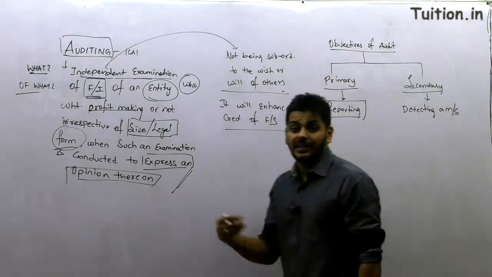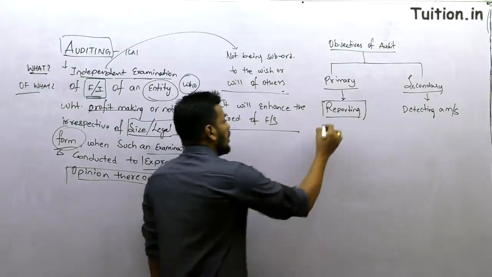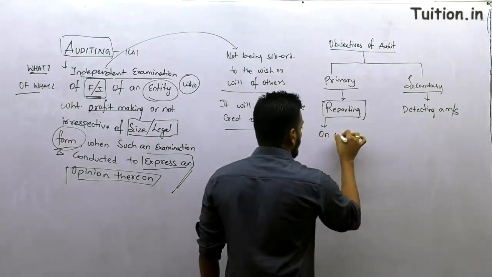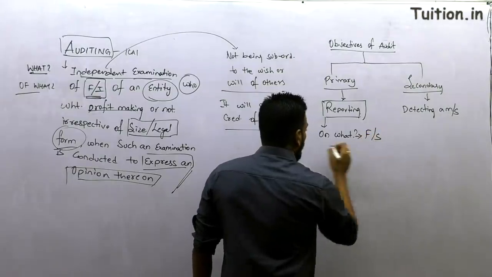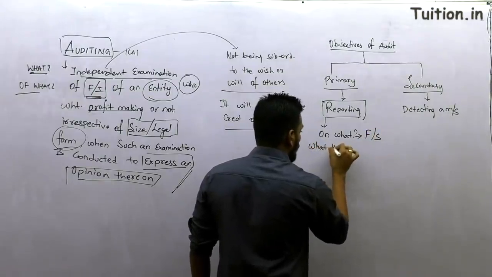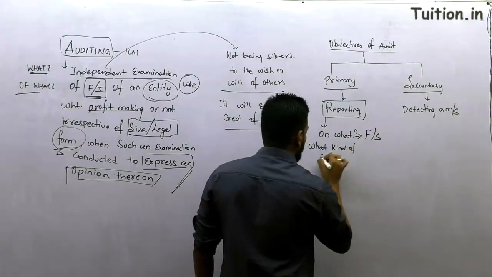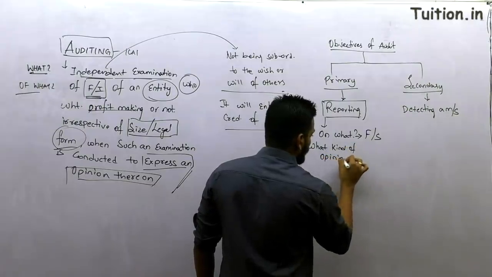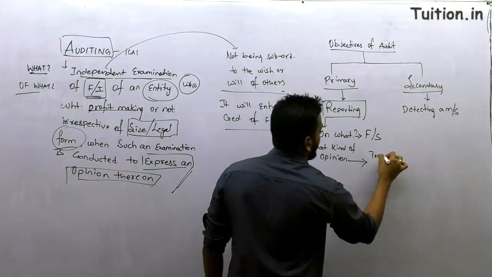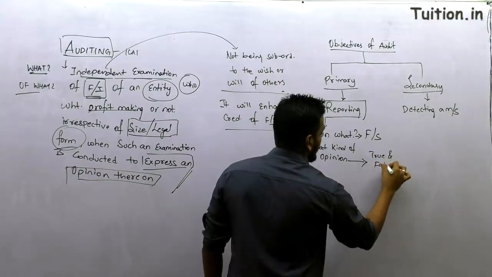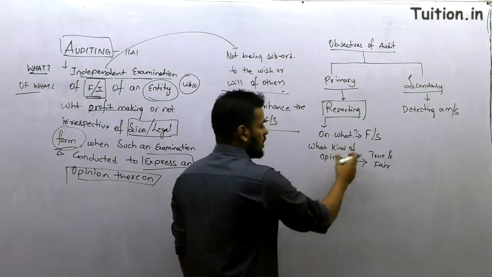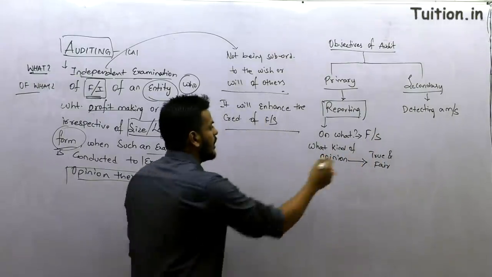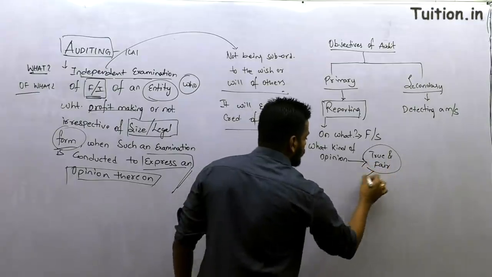Then obviously it starts raising various questions. Reporting on what? On the financial statements. What kind of opinion? What kind of opinion are you talking about? A true and fair opinion. True and fair. Reporting on what? On financial statements. What kind of an opinion? True and fair opinion. And when do you call it true and fair?